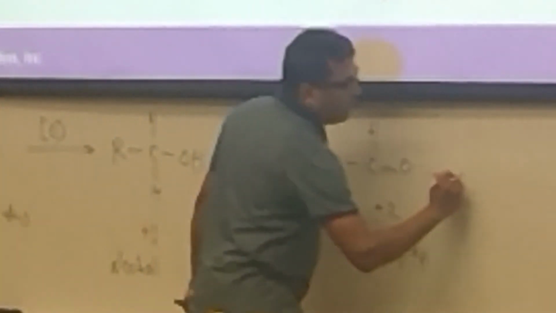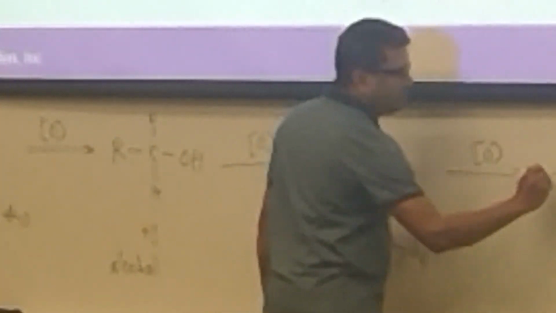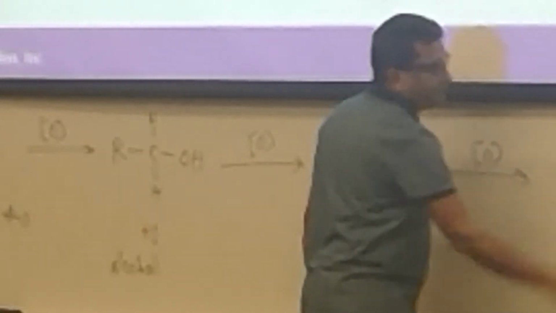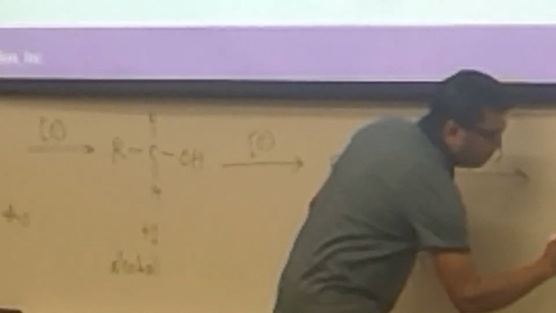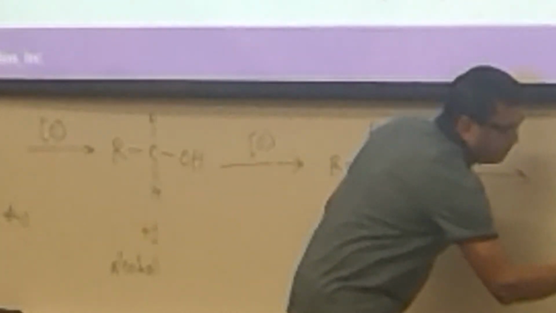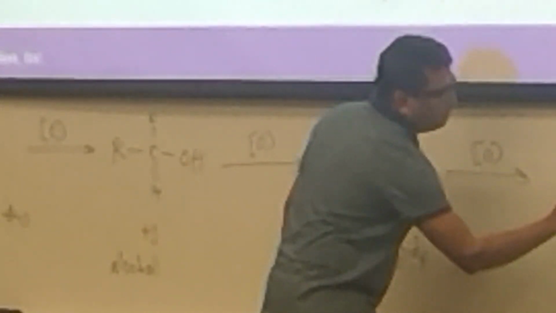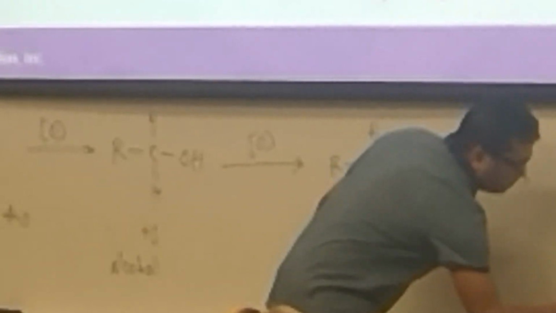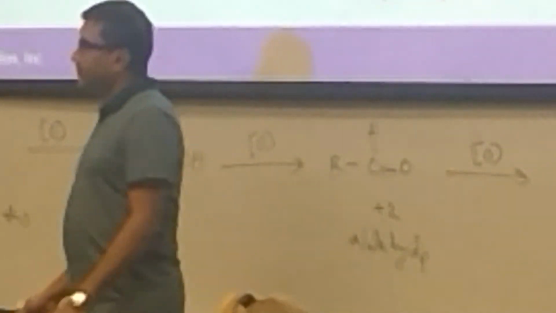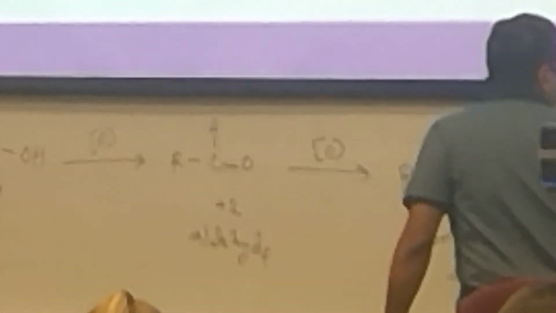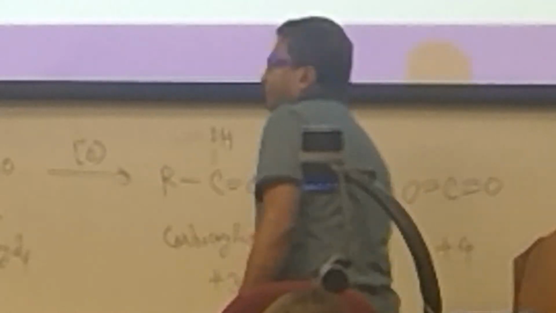Then if we further oxidize the aldehyde, another oxygen will come in, giving a carboxylic acid or derivative. What is the oxidation number for carbon? 1, 2, 3. 3 oxygens attached, so it is +3. Then finally, if we oxidize the carboxylic acid, that will give us CO2, carbon dioxide, where it is +4.